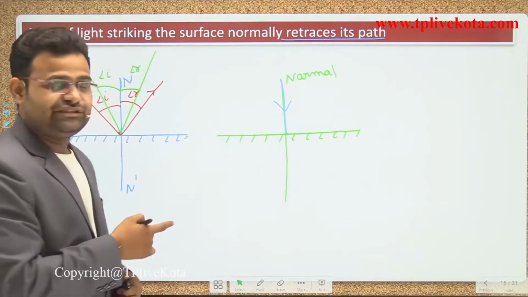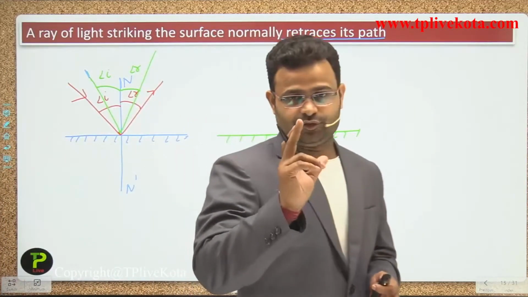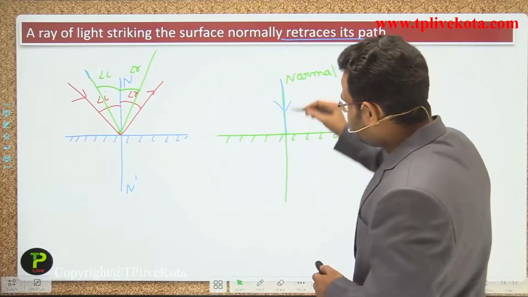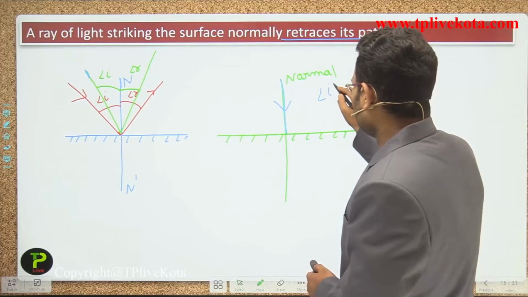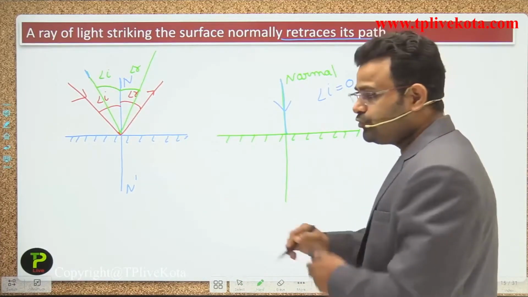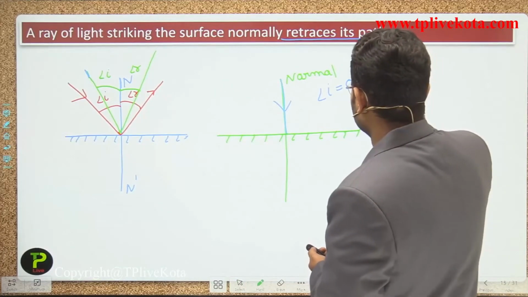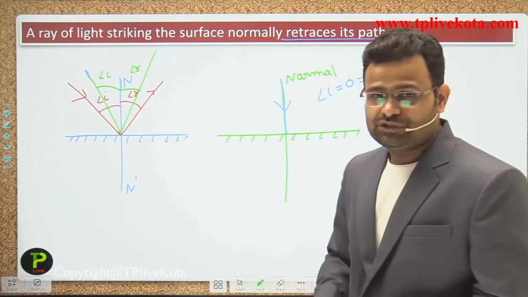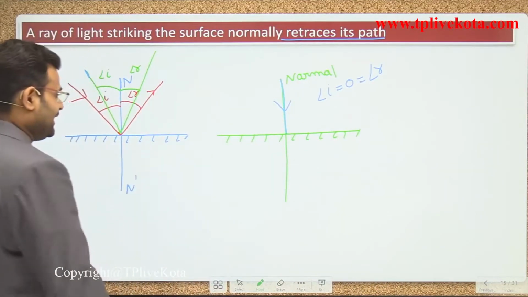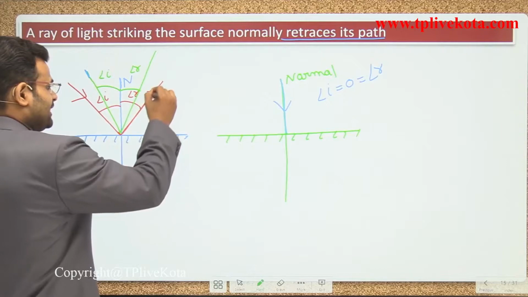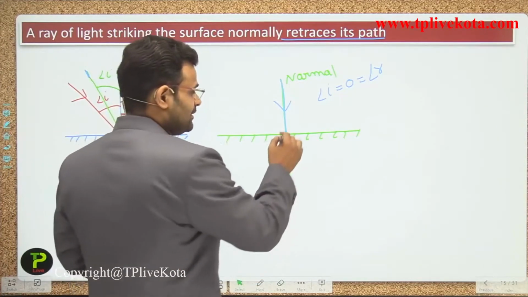In that condition, angle i is equal to 0. When light is incident normally on the mirror, guys, angle i is equal to 0. So what is the value of angle r, guys? We know that according to the law of reflection, angle r is also 0. So how do we draw that angle r? We know angle r is made by the reflected ray and the normal. So how can you draw that, guys?